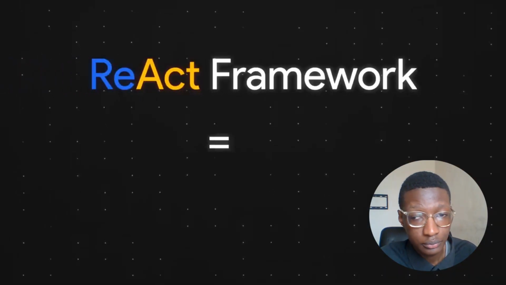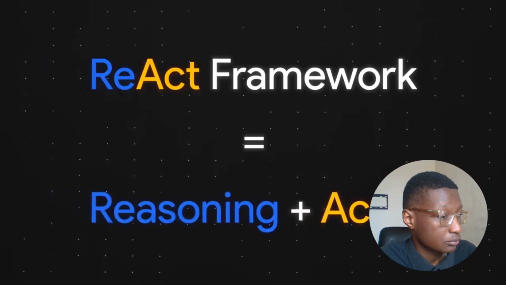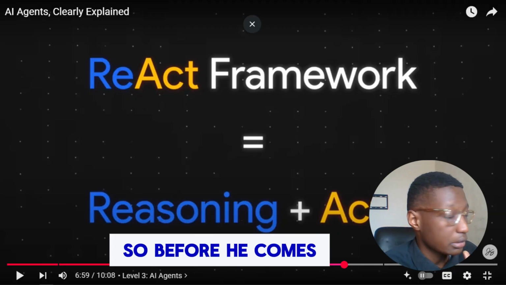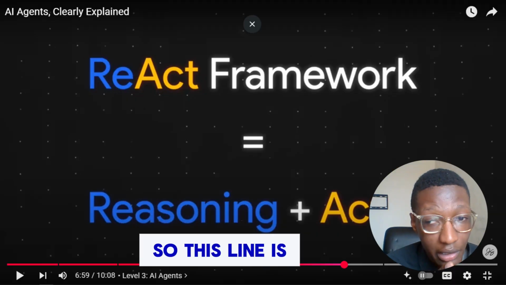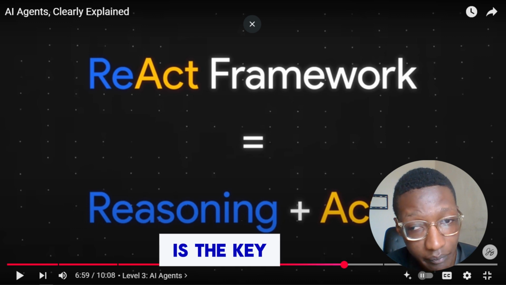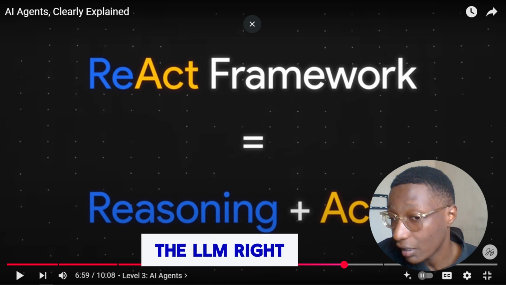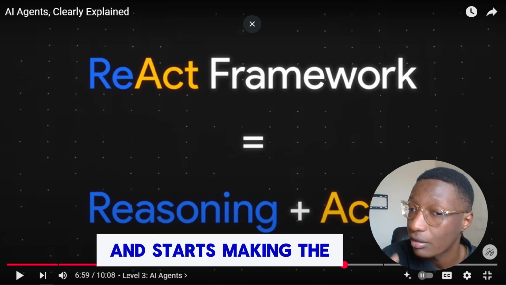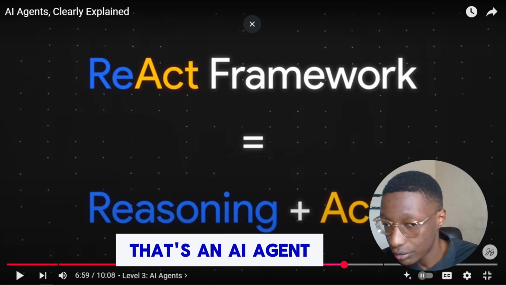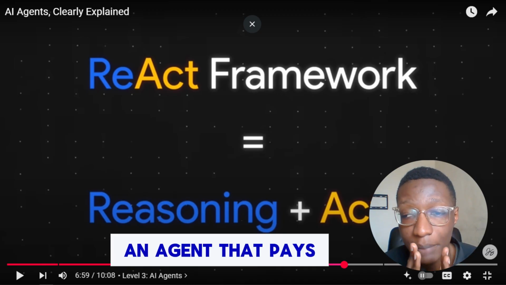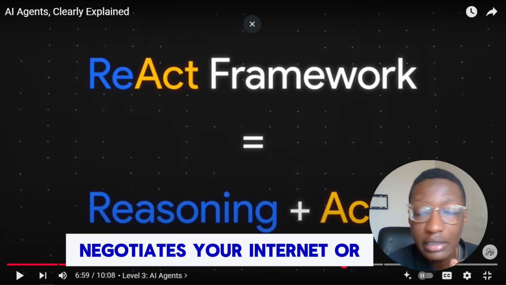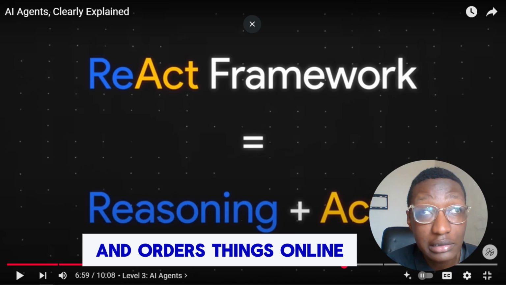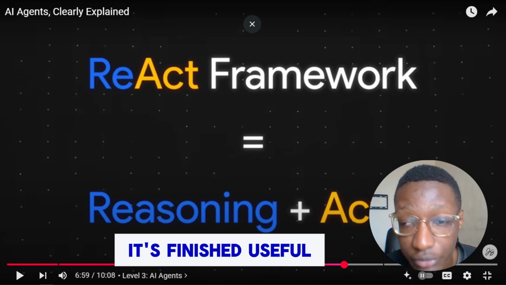Pro tip, because of this, the most common configuration for AI agents is the ReAct framework. All AI agents must reason and act, so before it comes to the ReAct framework, this line right here is the key. Replace the human with the LLM, right? That's the shift. AI stops being your tool and starts making the decisions. That's an AI agent. Picture this, an agent that pays your bills, negotiates your internet bundles, and orders things online before you even notice it's finished.